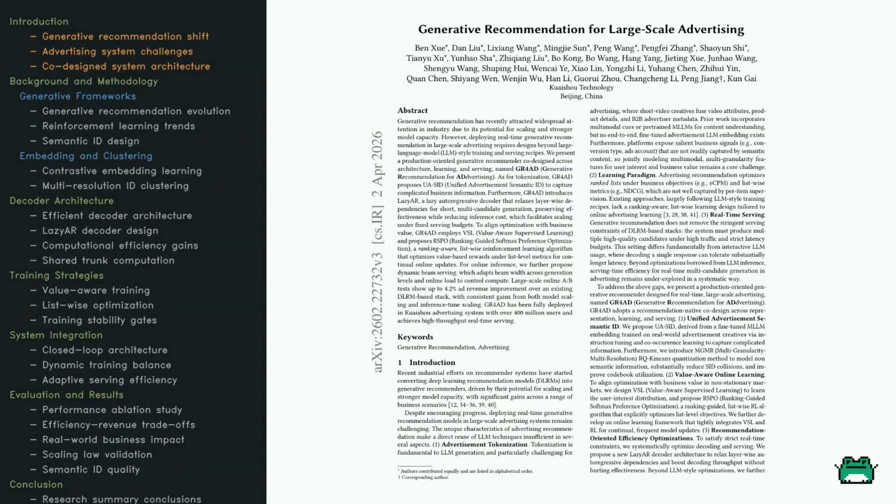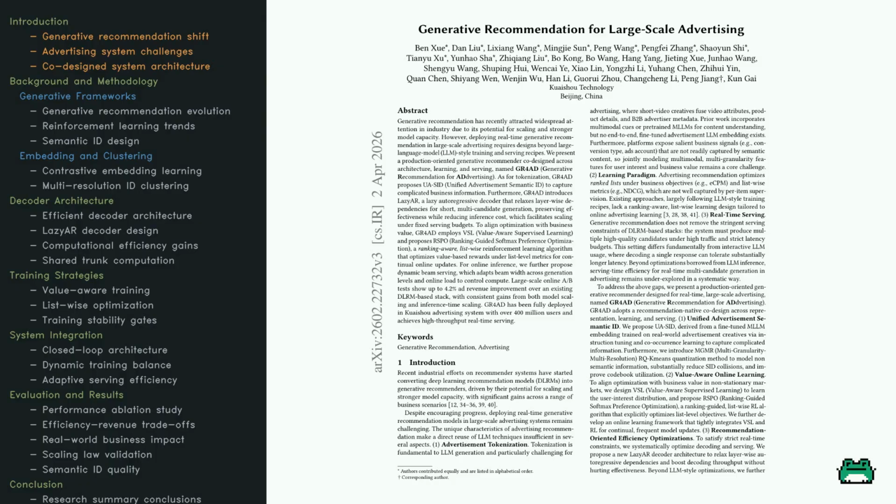The industry is currently undergoing a major shift, moving away from traditional deep learning recommendation models toward generative approaches. But here is the catch. You can't just take standard large language model (LLM) techniques and drop them into an advertising system. It doesn't work that way. Advertising systems face three massive hurdles. First, how do we represent ads? They aren't just simple text. They are complex, multimodal entities with business signals that standard tokenization completely misses.